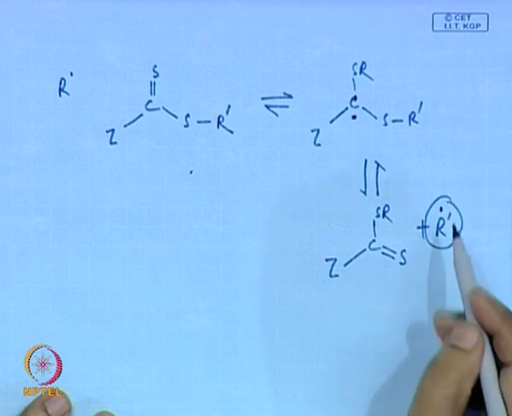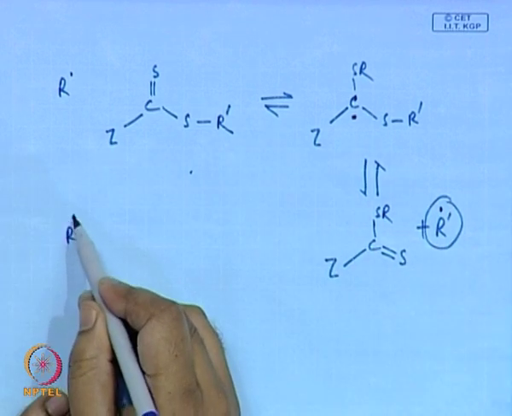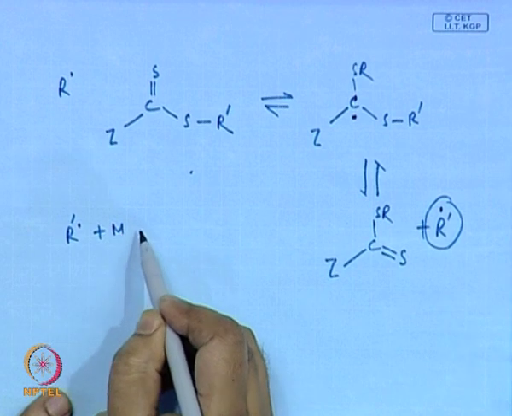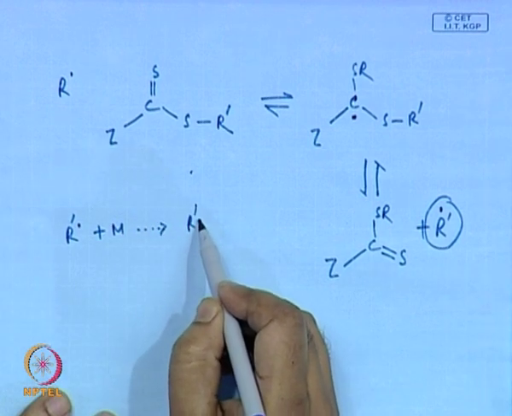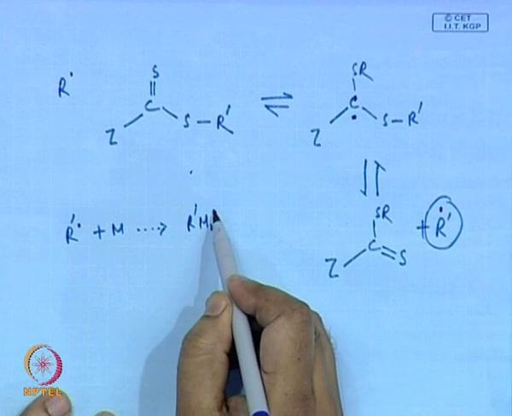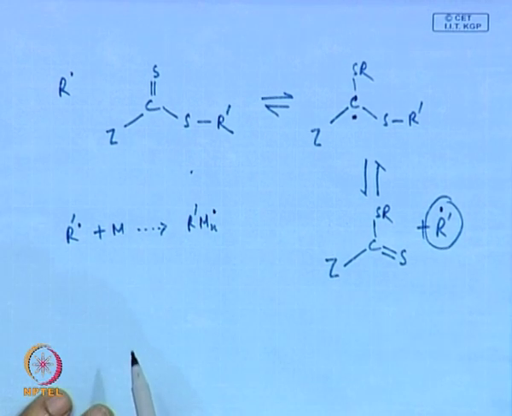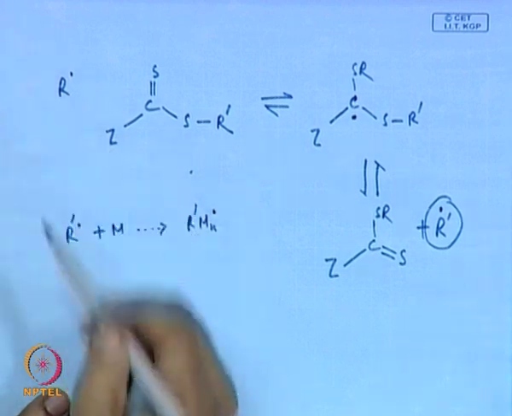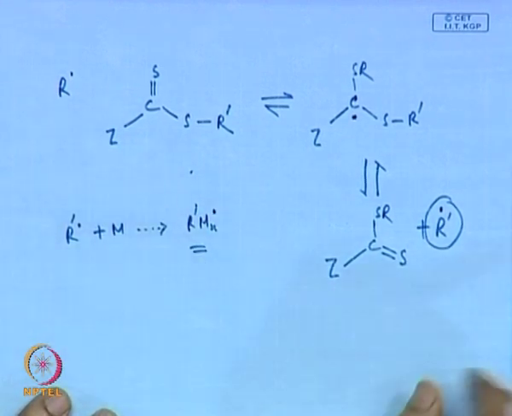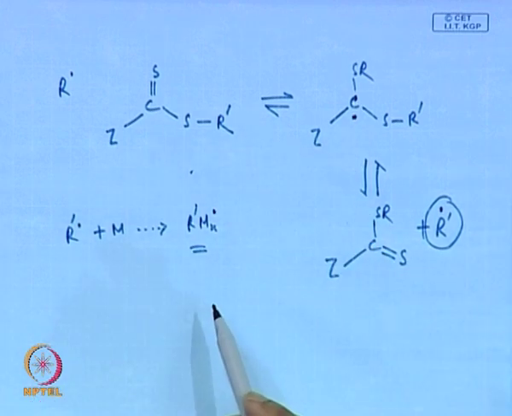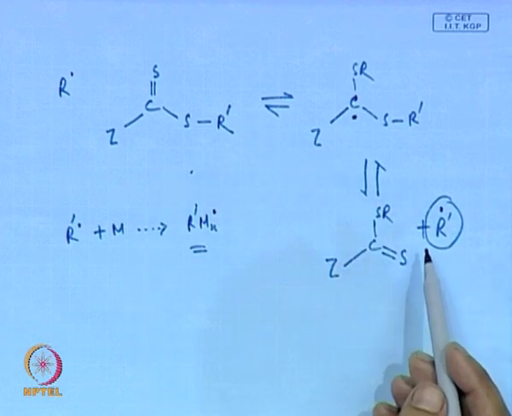Now, this radical can react with monomer forming Mn dot. So, this is the initial reaction as well. Now, this can undergo similar reversible addition and fragmentation reaction.